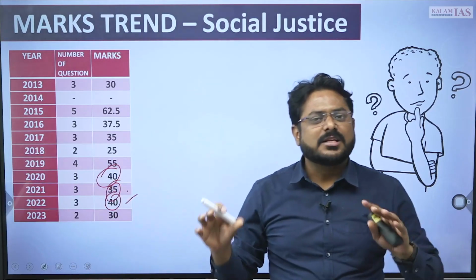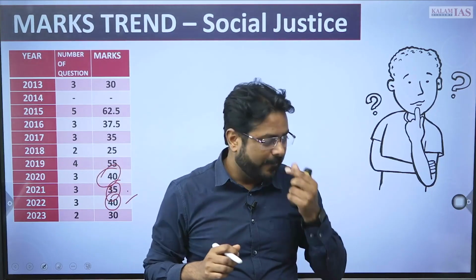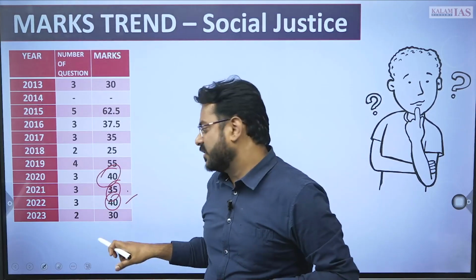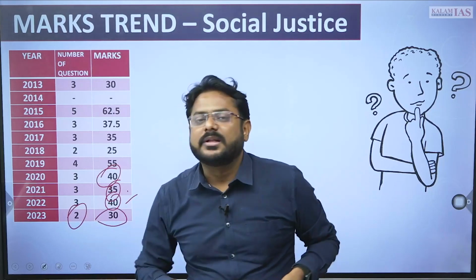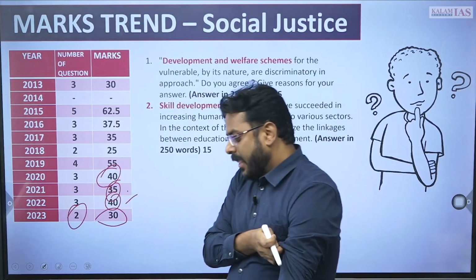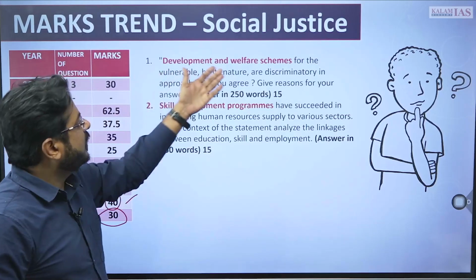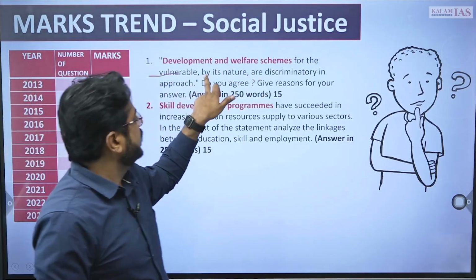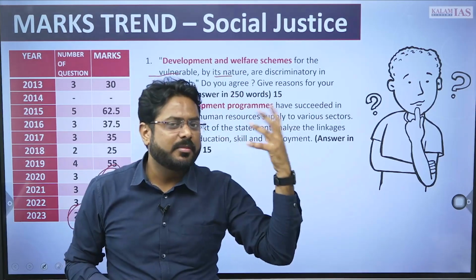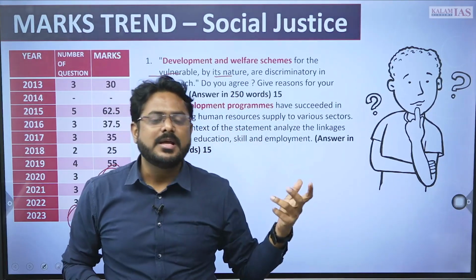So if you avoid such intersection of one question into different syllabus aspect, then you can specifically say that from this section only 2 questions has been asked and that is of 30 marks. Means 15 marker, 15 marker has been asked. And when you look at the question, the development and the welfare schemes for the vulnerable by its nature are discriminatory in the approach. So development and welfare scheme for the vulnerable sections is directly written in the syllabus and it is verbatim, it has been asked from the syllabus itself.